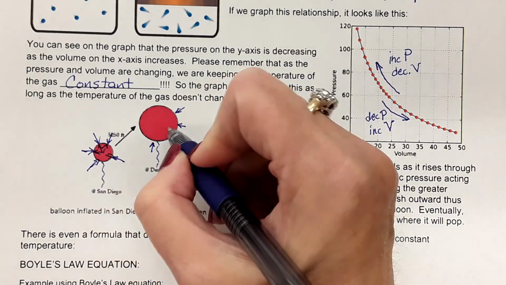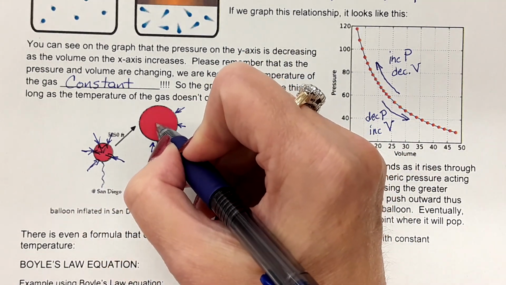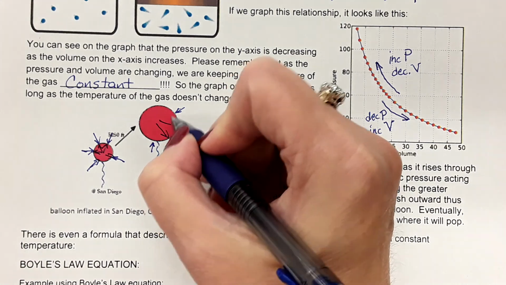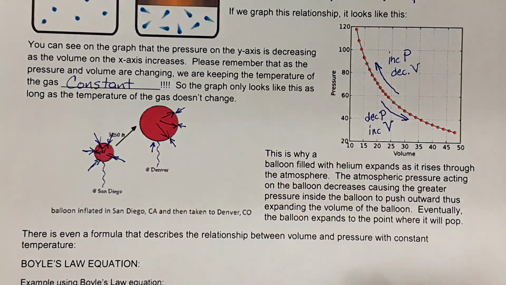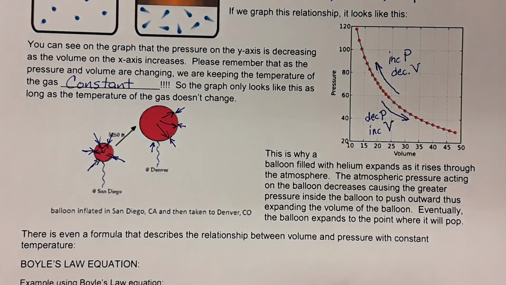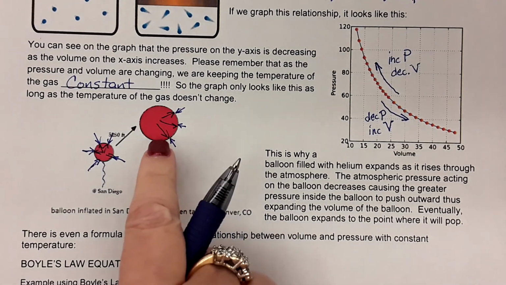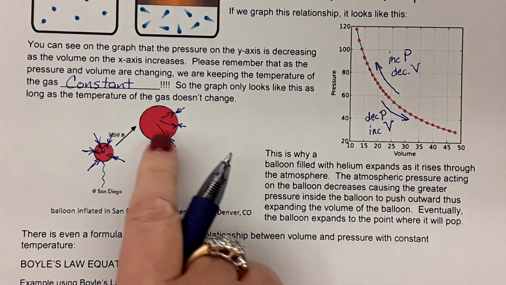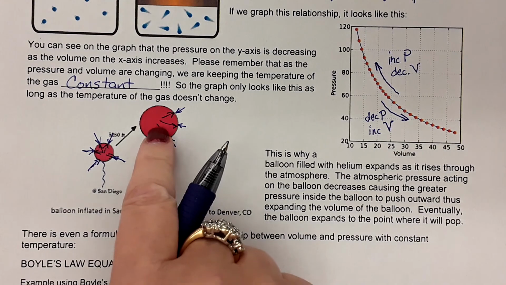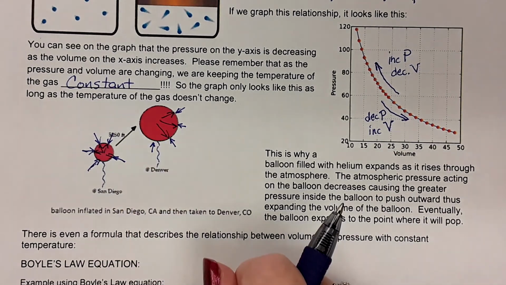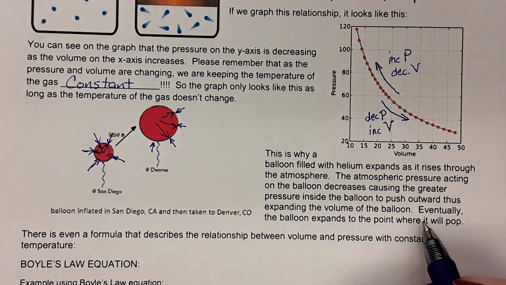Therefore, the inside pressure, which hasn't changed, it's bigger, and it can push the balloon outward. It makes it expand. So the pressure difference, the increased pressure from here to here, makes the balloon expand, okay? Now, eventually, the balloon expands to the point where it pops.